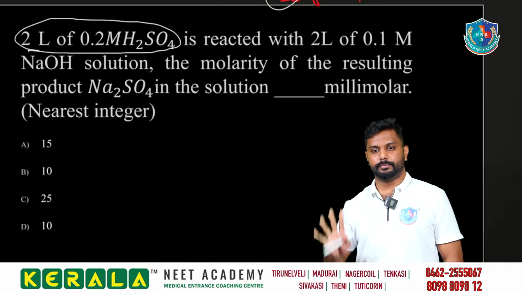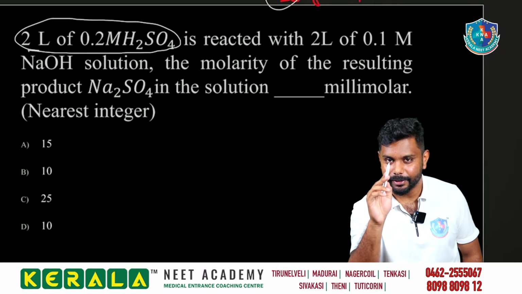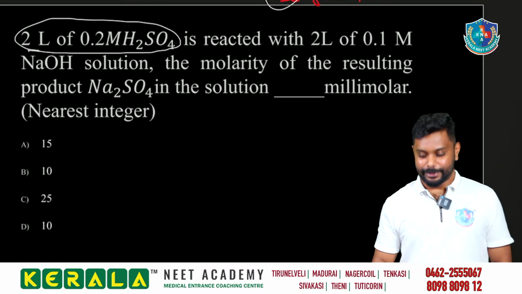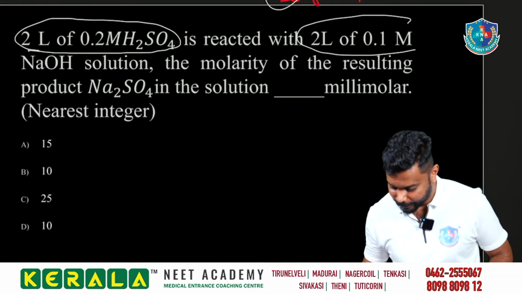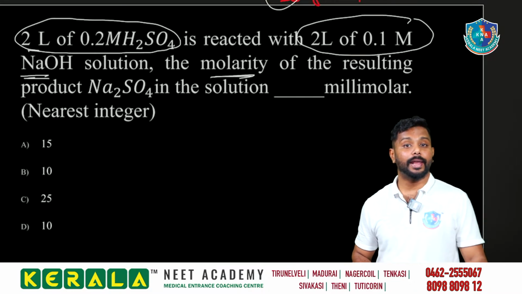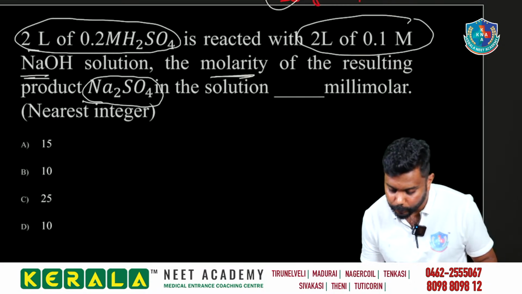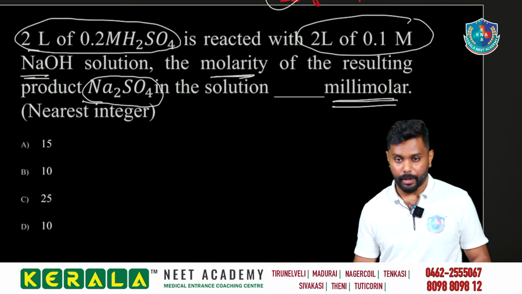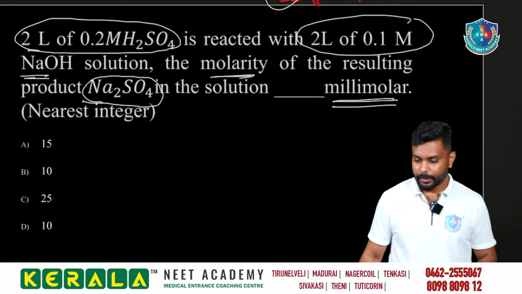See, whenever we are getting a question like this, we have to do what? I told you one thing, right? What we have to do? Just comment if you know. Okay, so 2 liter of the 0.2 molar H2SO4 is reacted with the 2 liter of 0.1 molar of what? NaOH. We have to find the molarity of the resulting product Na2SO4 in the solution, which is in the millimolar. That is very important. You have to find it in the millimolar.